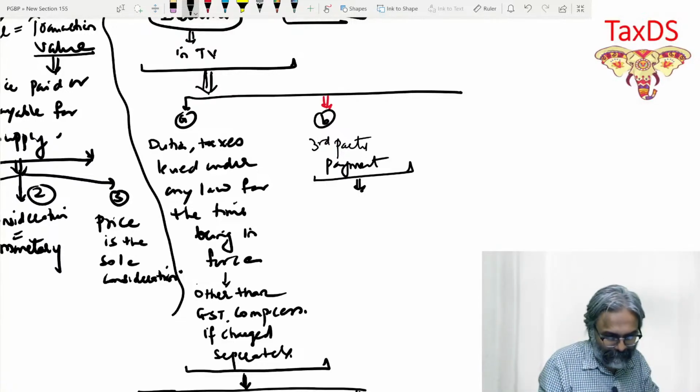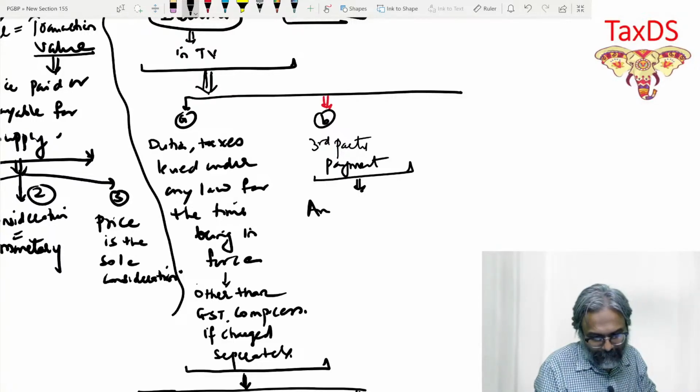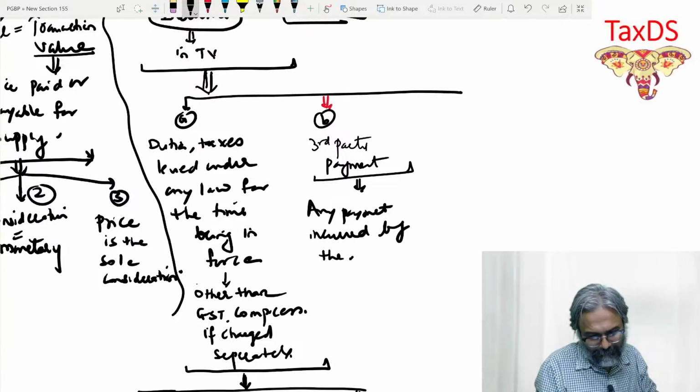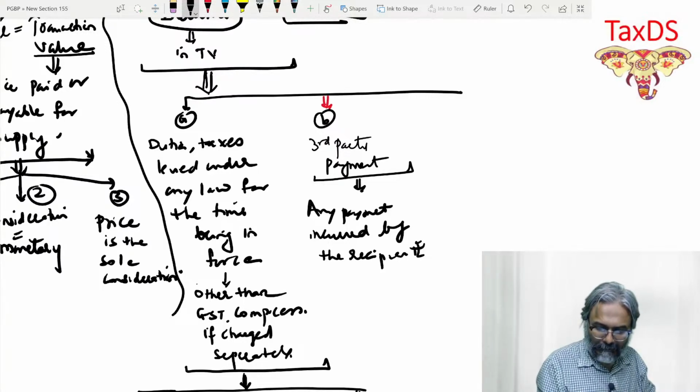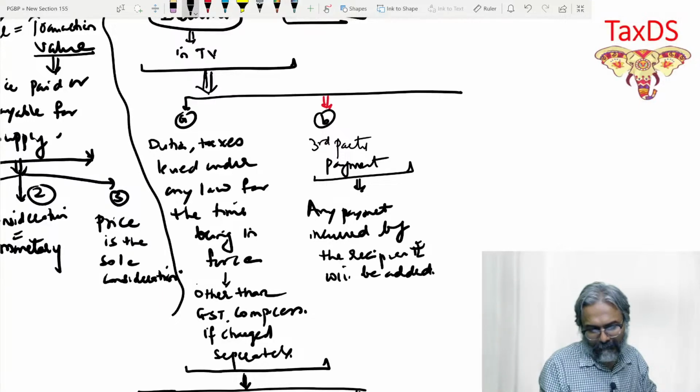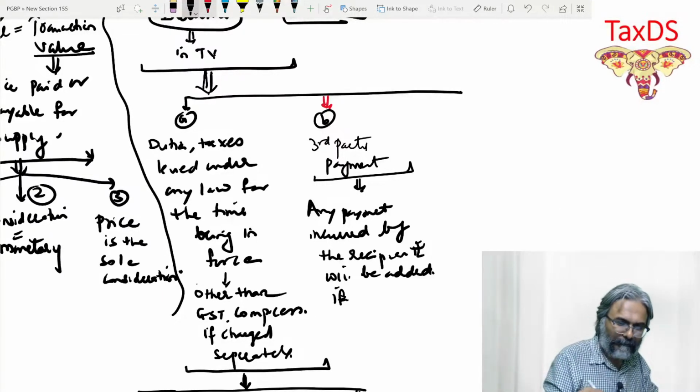What test? Let's have a reference. So right here, any payment levied, any payment incurred by the recipient will be added if what?